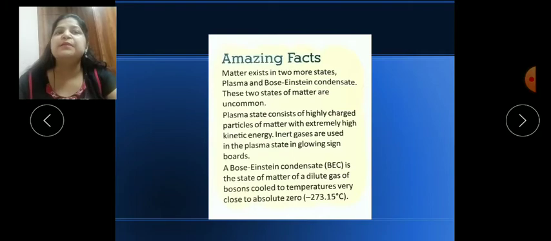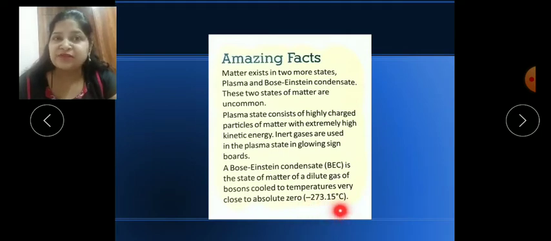They gave the name bosons because of Bose. They said that one gas acts as matter at absolute zero temperature, minus 273.15 degrees Celsius. They found that at that time.